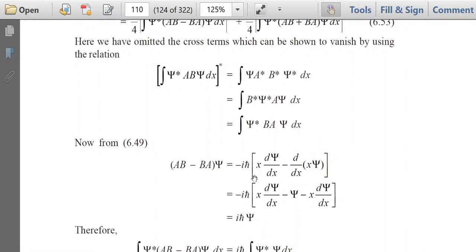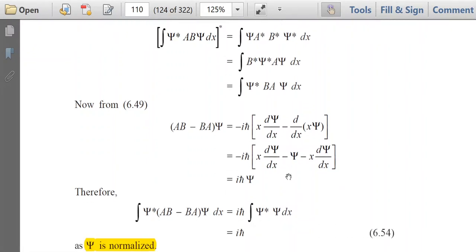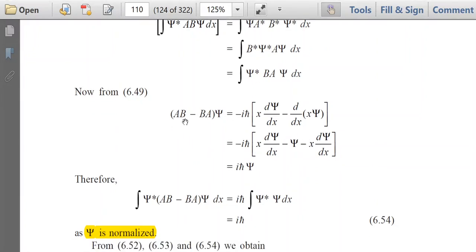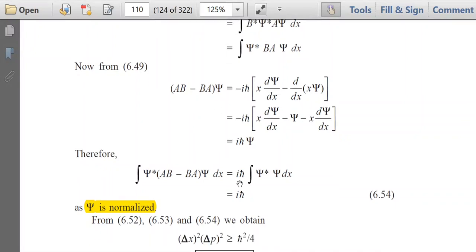After putting the operator format and simplifying, we obtain AB minus BA into psi is equal to i h cut into psi. Therefore, the first term becomes i h cut psi star into psi into dx, because the first term is psi star AB minus BA into psi into dx. Again, AB minus BA into psi is how much?